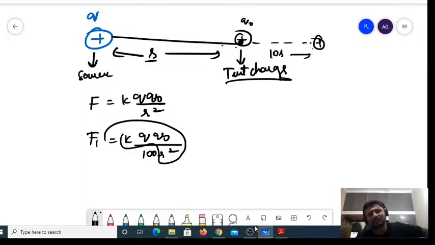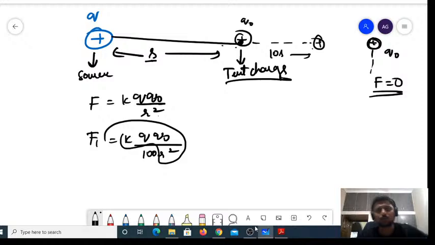As I keep varying this distance, there will be a particular point at which the force experienced by this test charge would be equal to 0. That is, the force experienced by the test charge would become equal to what? This 0. Right? As and when you increase the distance, the force experienced by a given test charge is going to decrease with the square of its distance, right?